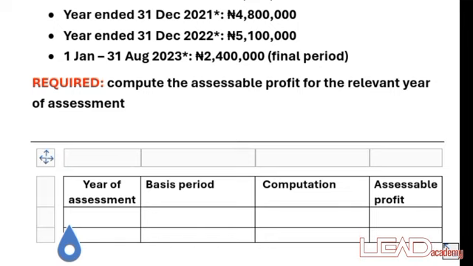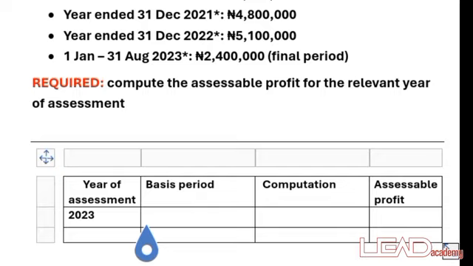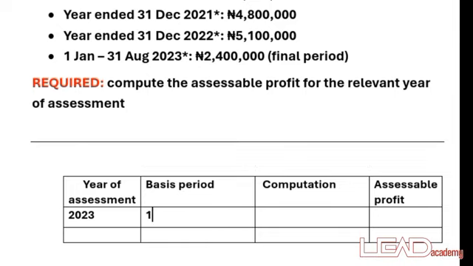The year before the cessation date was the year of assessment. The year ended 31st December 2022 will be the 2023 year of assessment. What was the period? It was from 1st January to 31st December 2022.